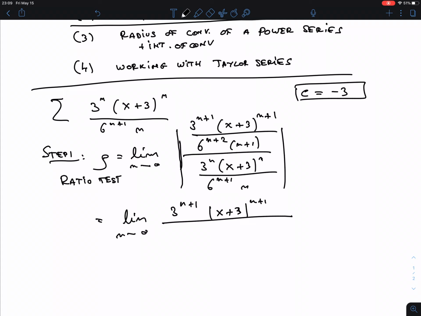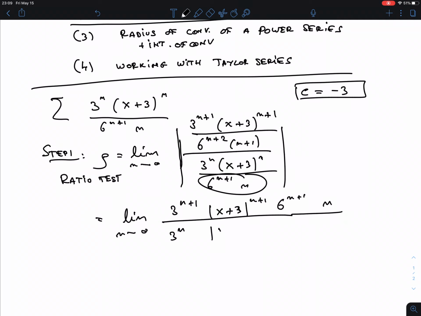Okay, so what else? This part is also going to come on top, 6 to the n plus 1, and n. And then in the bottom we're going to have a 3 to the n, an absolute value x plus 3 to the n, a 6 to the n plus 2, and an n plus 1. Now, there are different types of functions here, right? These are exponential functions, powers, and we can always cancel them very easily, and that's why we align them.